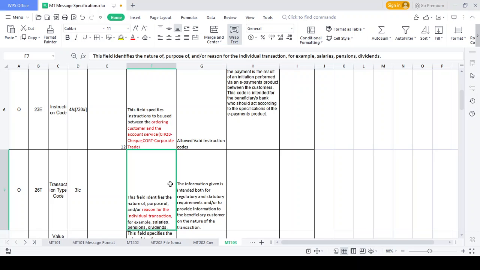For example, if I initiate an NEFT or RTGS transaction, it goes to the non-fast payment network only. That tells you which network you need to approach, but the transaction type should tell what kind of transaction you initiate, whether it's a salary transaction or pension transaction or dividend transaction. That should be explained in the transaction type code. You got it? Yeah.